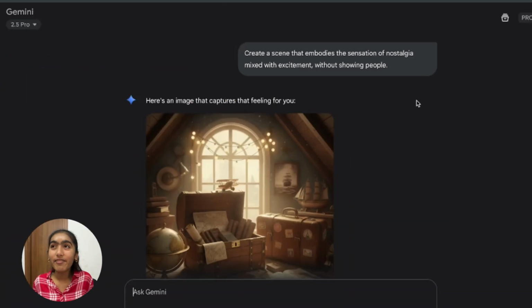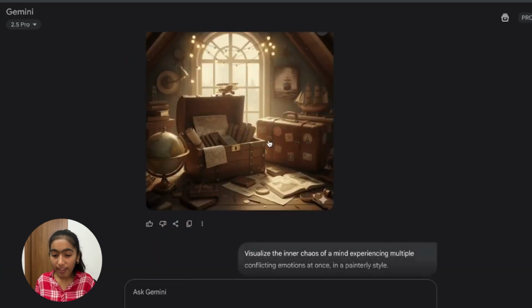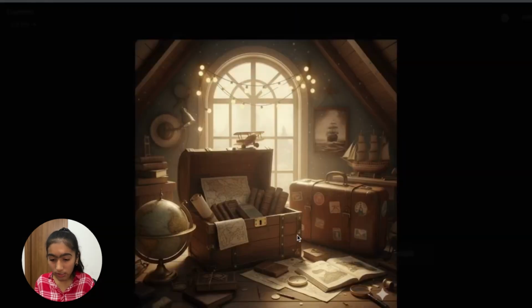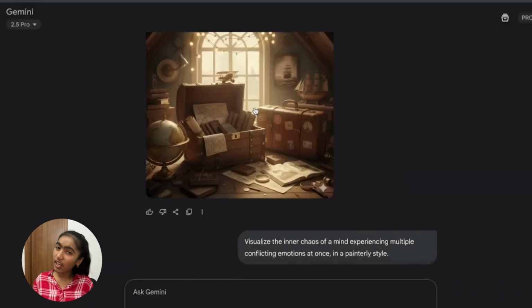Okay, this one's very creative. It's about visualizing your emotions or different feelings. Let me show you how. So here I've asked it to create a scene that embodies the sensation of nostalgia mixed with excitement without showing any people. And I feel like it did a pretty good job. Like, it's showing nostalgia with the suitcases and the maps and everything. But I don't know, kind of okay.